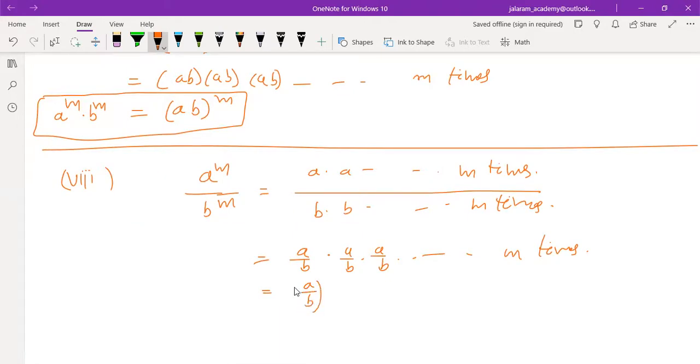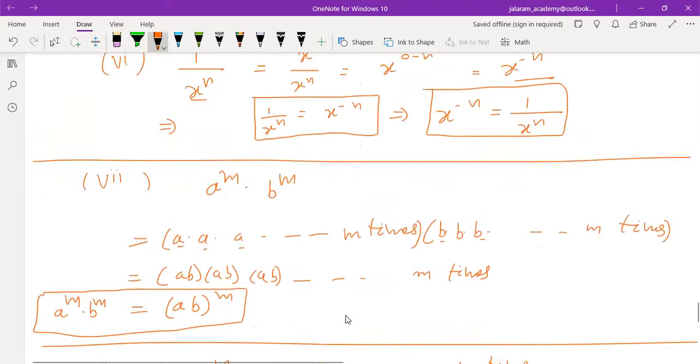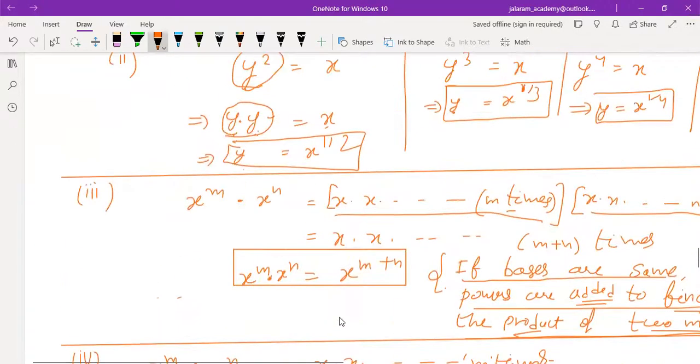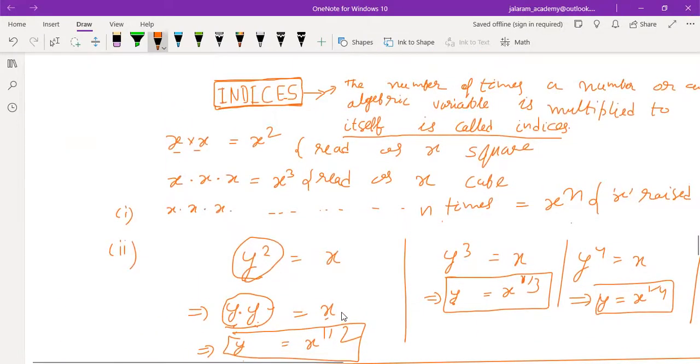a upon b to the power m, (a by b) whole power m. So a to the power m upon b to the power m equals (a by b) whole power m. Is that clear to you? Yes, sir. Understood, everyone? Yes. So revise these properties which we have studied till now.